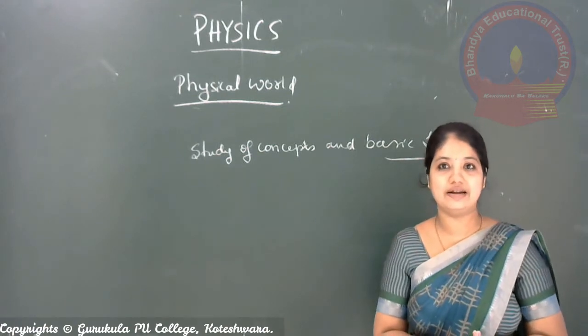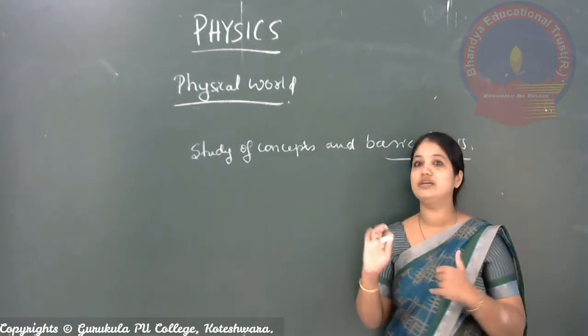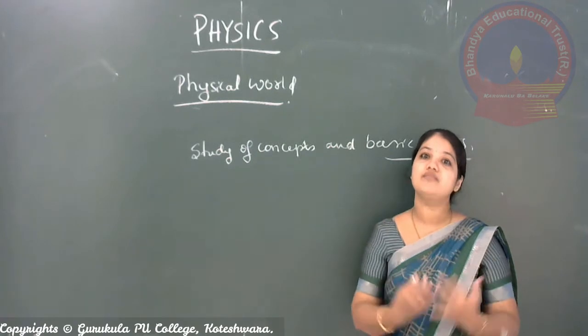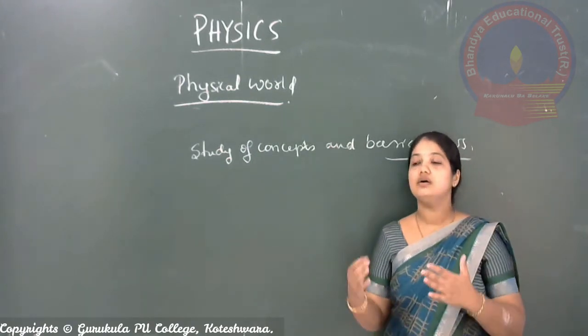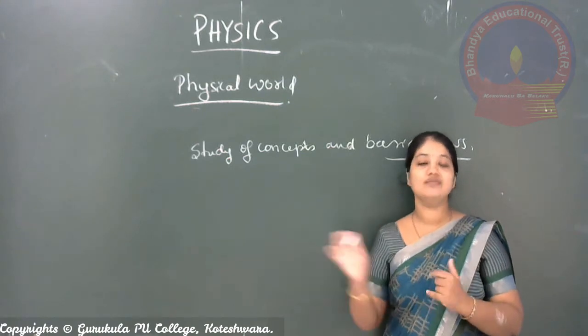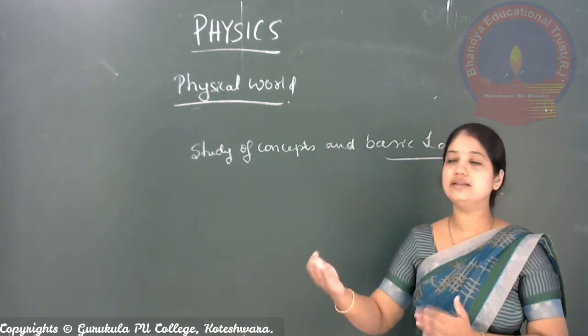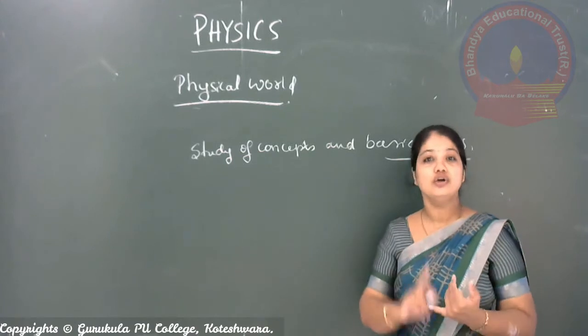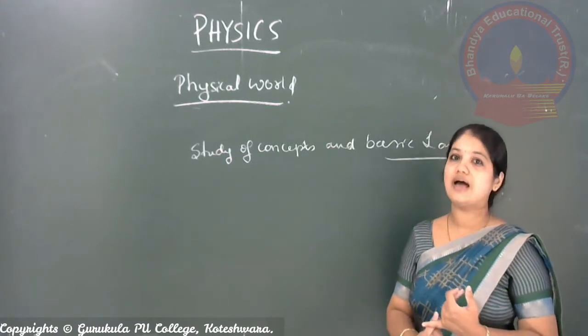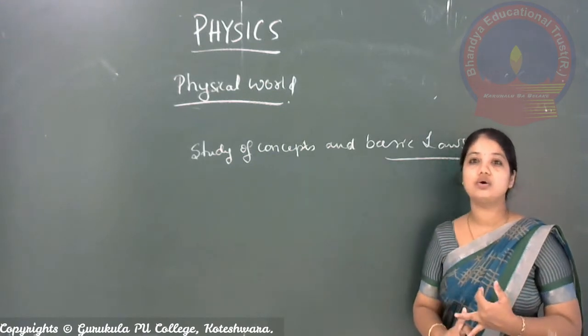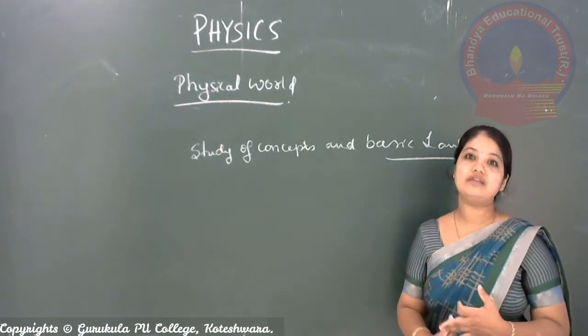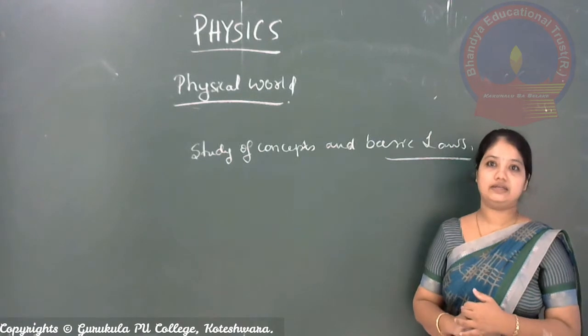In terms of electricity, you have studied Ohm's law. Other than laws, we also have rules, and we also have principles which are based on theories.